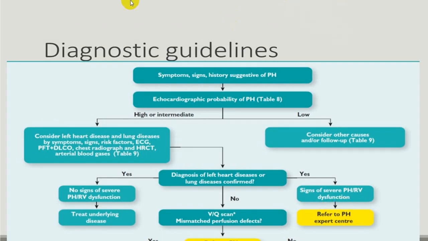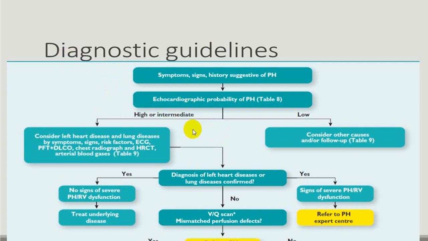As far as diagnosis is concerned, clinically you have to suspect it by taking a good history and examination, as we already mentioned before. It should be confirmed by echocardiography. Echocardiography will show that pulmonary venous pressure is not elevated, it is less than 15. There is no valvular heart disease. There is no clinical or echocardiographic evidence of cardiomyopathy, myocarditis or ischemic heart disease. But pulmonary pressure is elevated.